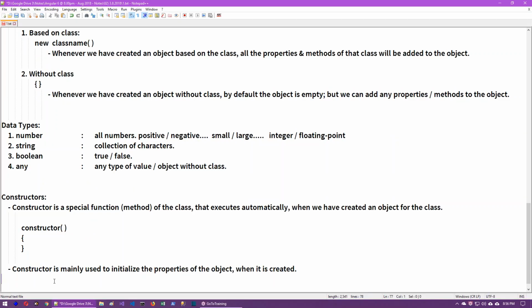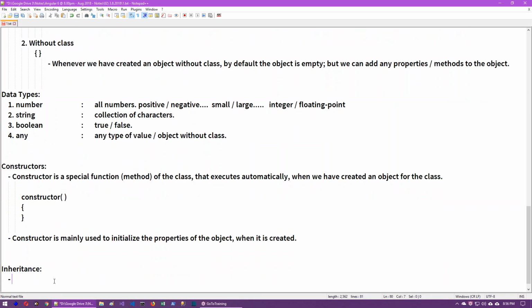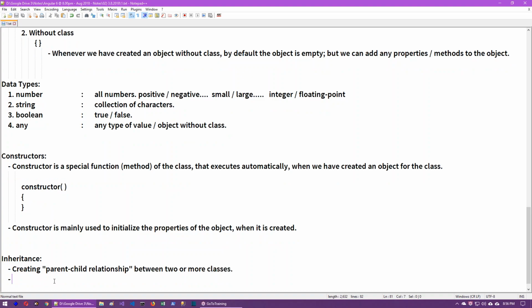Now next one, inheritance. It is a concept of creating a relationship between, what kind of relationship? Parent-child relationship between two or more classes. At least two classes will be there. The first class will be the parent, the second class will be the child. The parent class shares all of its members to the child class.